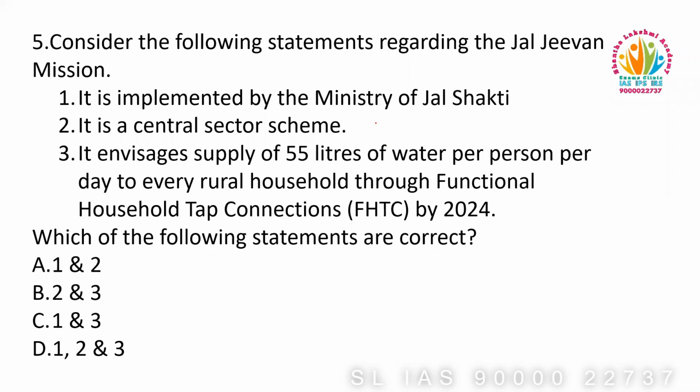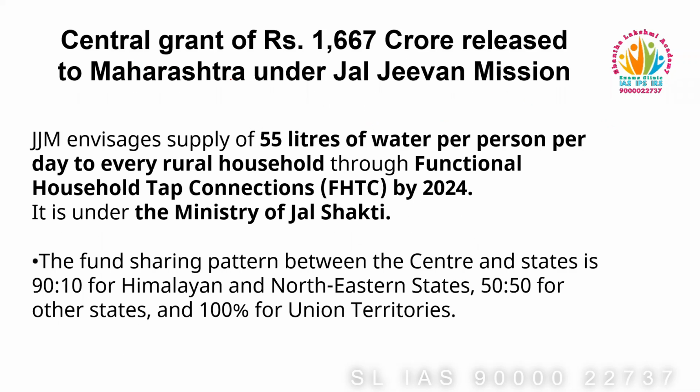Fifth question. Consider the following statements regarding the Jal Jeevan Mission. This is taken from today's PIB. Through this mission, the government envisages supplying 55 liters of water per person per day to every rural household through functional household tap connections by the year 2024. It means by 2024, the government will supply 55 liters of water per person every day to every rural household through tap connections.